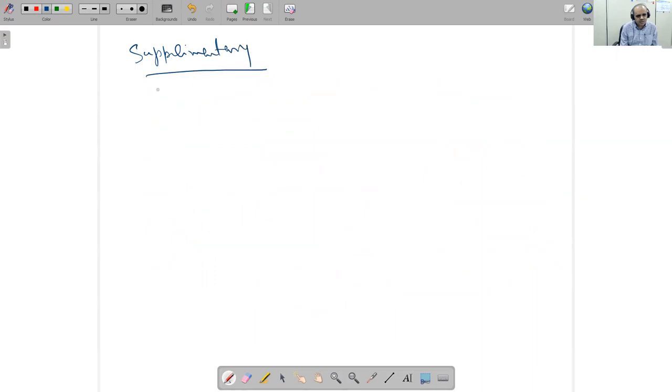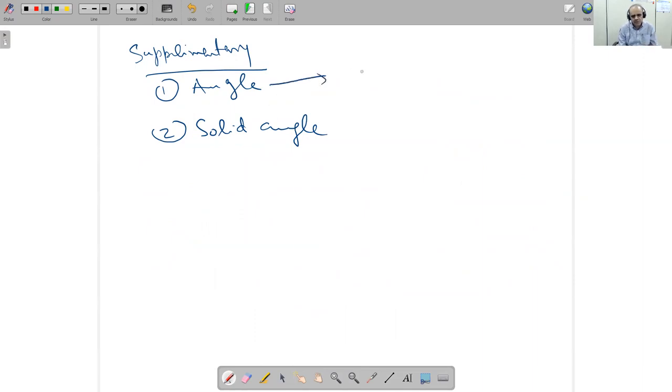These supplementary quantities have two. One is angle and the other is solid angle. This is just for your information. You should not focus on this one. Angle, you know that you measure in degree, but normally we measure in radians. If you see in the calculator, there are some options, convert degree and radians. So we will study angle in this syllabus, but we will not study the solid angle.